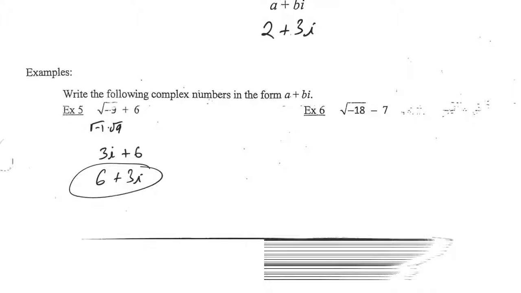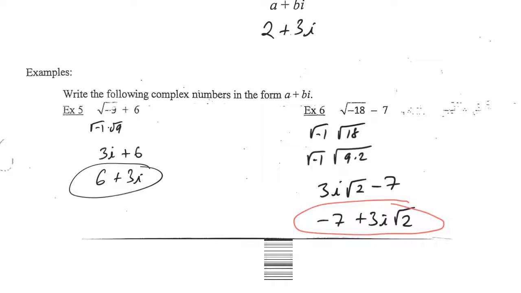All right, so if I could ask the substitute to please pause the video. I want you guys to do example number 6, please. All right, let's see how you did. That square root of negative 18 became the square root of negative 1 times the square root of 18. The square root of negative 1 became an i. The 18 I broke down into 9 times 2. I know the square root of 9. The square root of 9 is 3. So the i and the 3 are on the outside of the radical, but that 2 got left inside. I still have this minus 7 right here, but again, the order is wrong. So the minus 7 had to come first, and this is a positive 3i square root of 2, so I put it second with a plus sign in front of it.